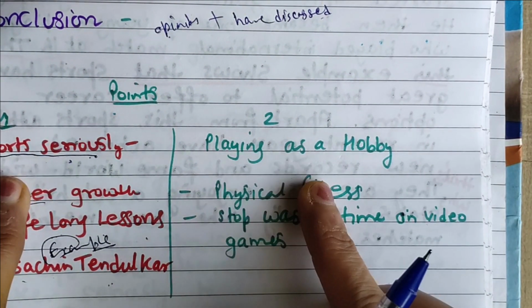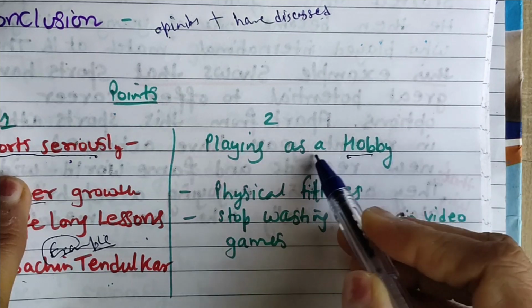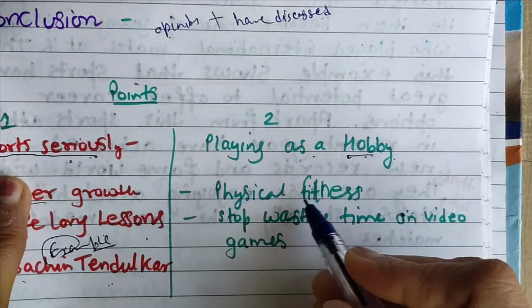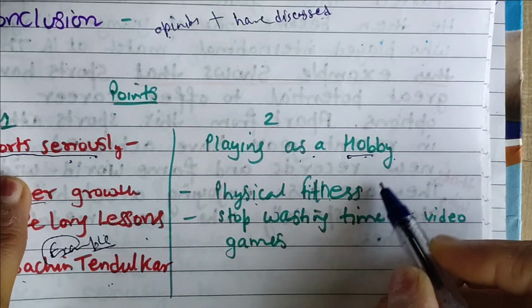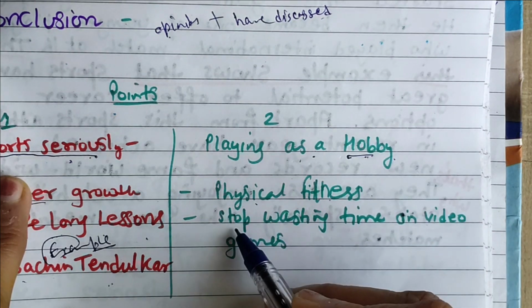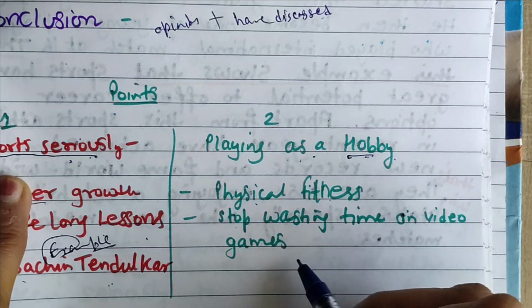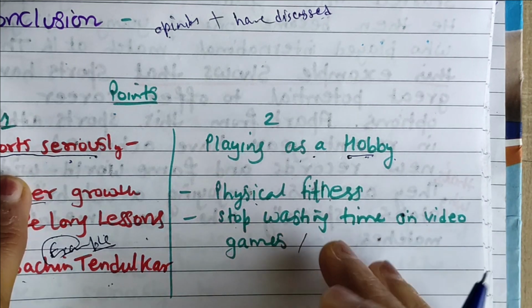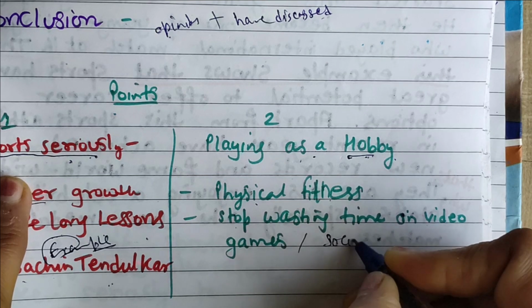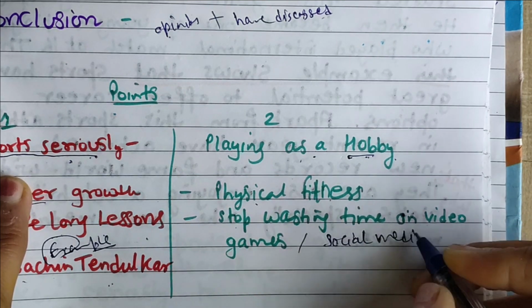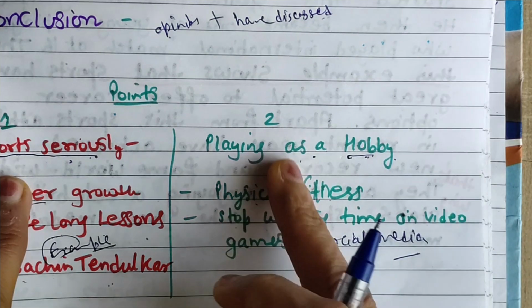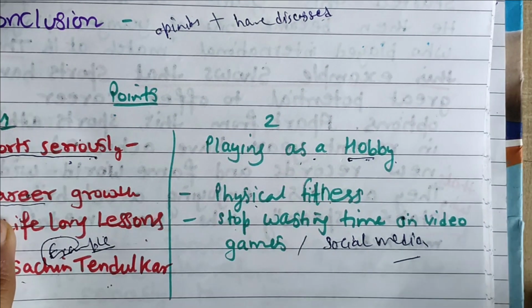Now for the second option, playing sports as a hobby, definitely physical fitness will come when people are playing sports, and they will stop wasting time on video games and other social media activities. You can write it, social media, so indirectly they will stop wasting their time when they are playing sports. Okay, so this will happen.